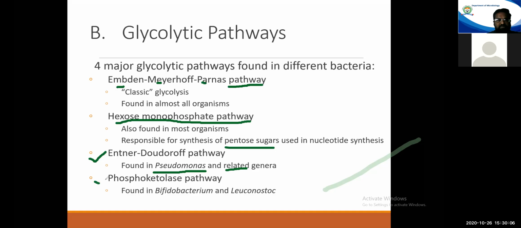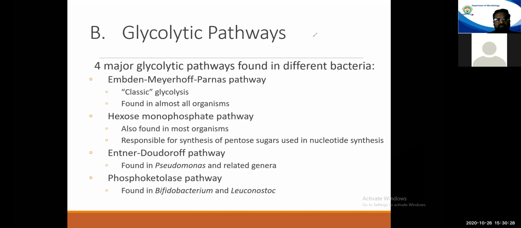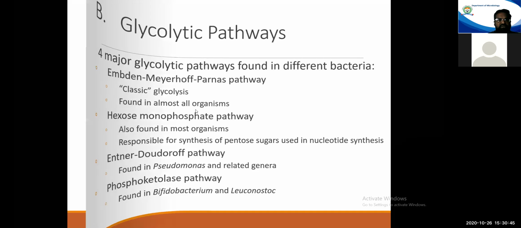Apart from that, the fourth pathway is the phosphoketolase pathway. Now again, this pathway is found in a limited type of organisms. There are only two genera, Bifidobacterium and Leuconostoc, in which this phosphoketolase pathway is found operative. Okay, so basically we have to study four pathways during this coursework. Apart from this, there are other pathways also, but during this coursework, we are going to study these four pathways: the EMP pathway, the HMP pathway, the ED pathway, and the phosphoketolase pathway.